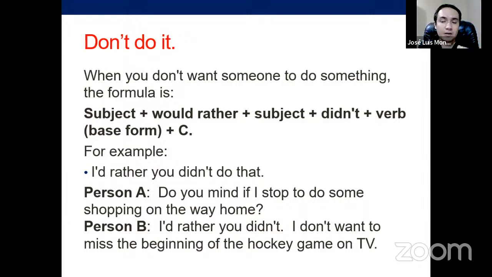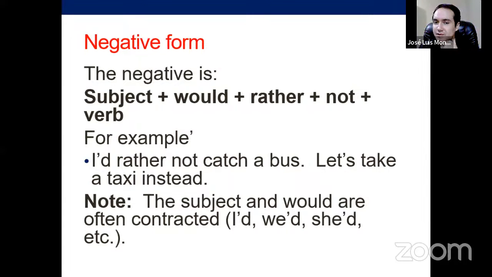Okay, and now the present or future, it is not past. And now, having seen that, we have negative form of would rather. So if you say I would rather stay home, the negative is simply by adding not after would rather. So I would rather not catch a bus. I would rather not stay home, and so on and so forth. So let's take a taxi instead, right?